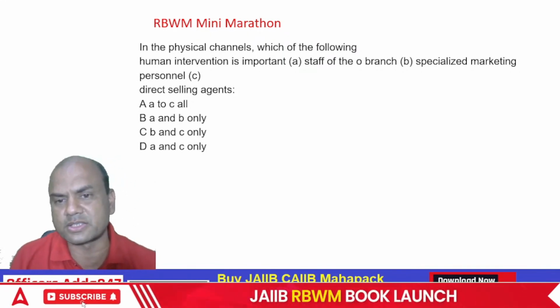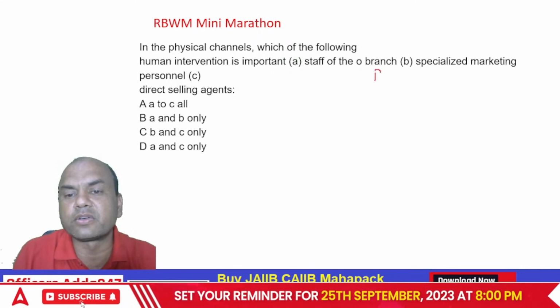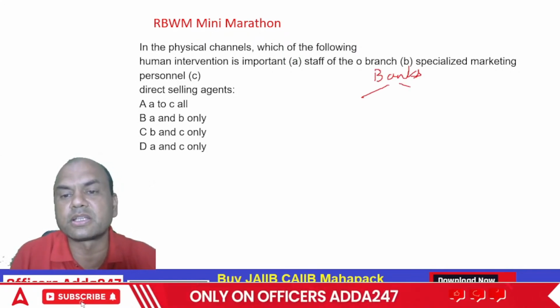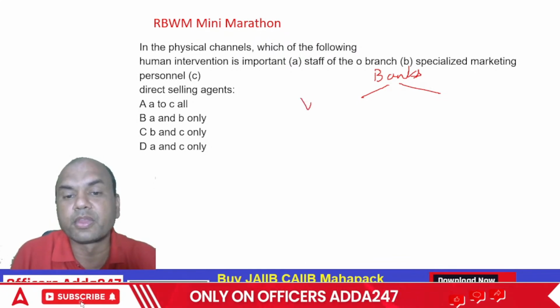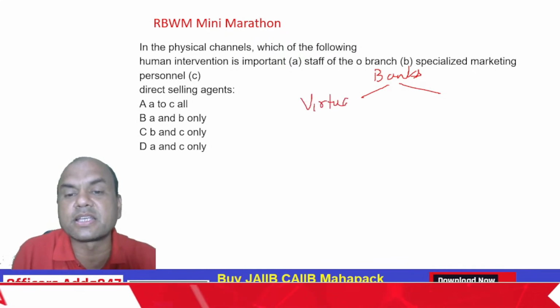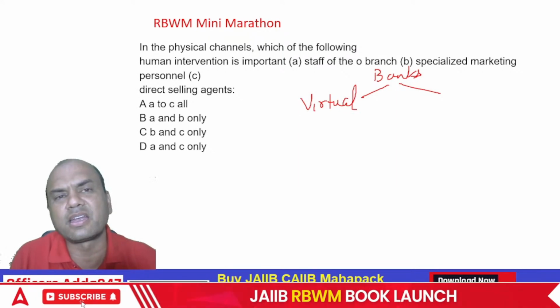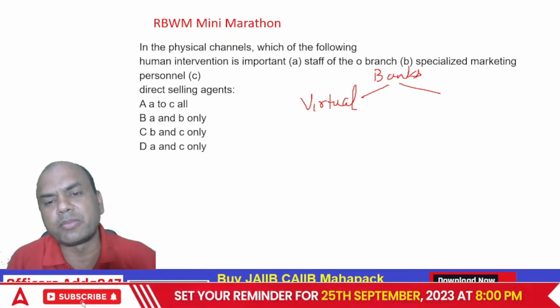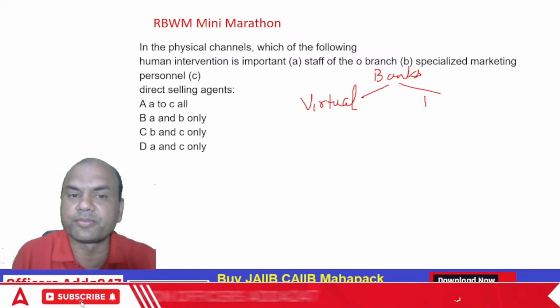There are two channels. Banks nowadays always have two channels. Which are those two channels? One is virtual. Virtual means what we just saw, the e-channels. All that internet, app, telephone banking, mobile banking, everything. And second is the direct channel.